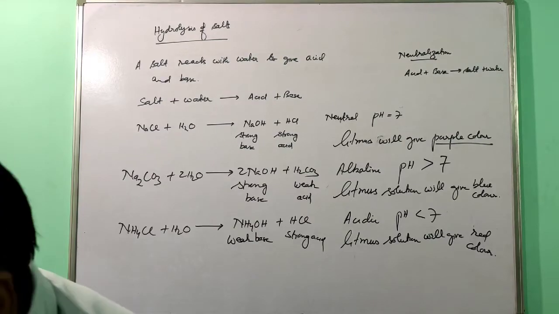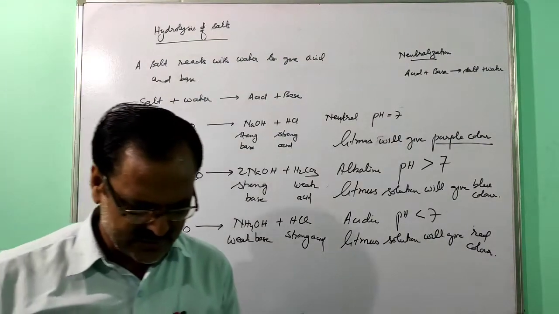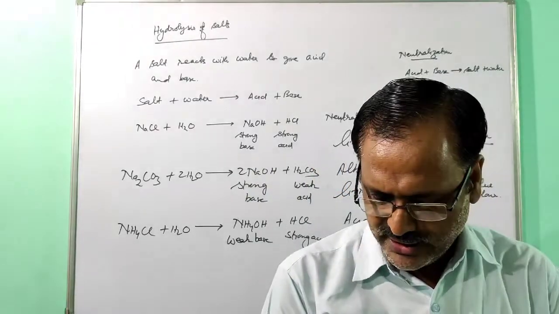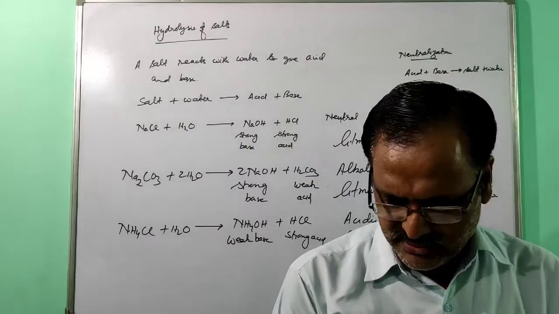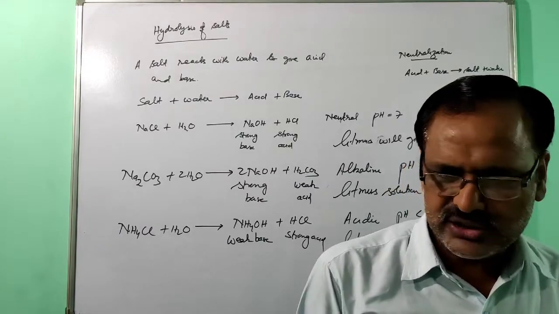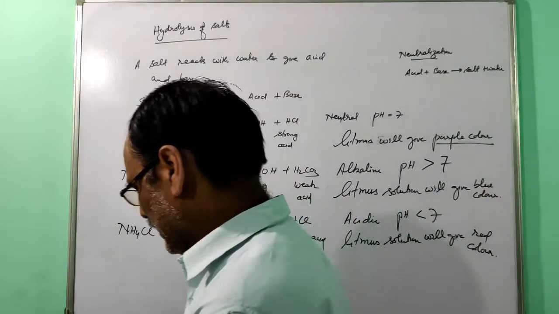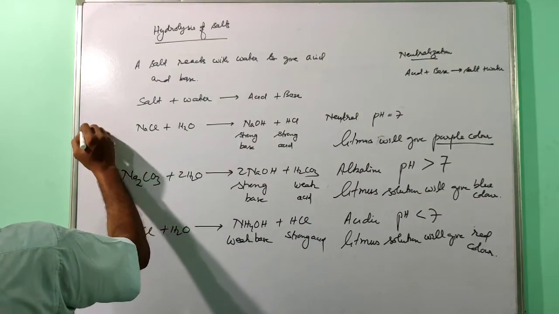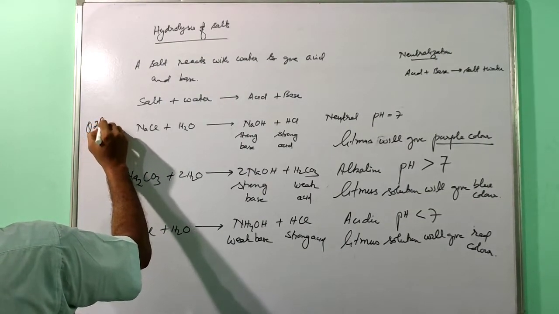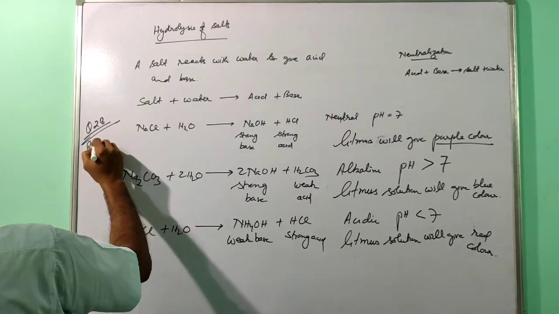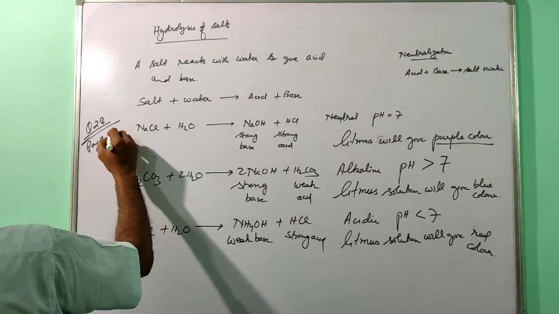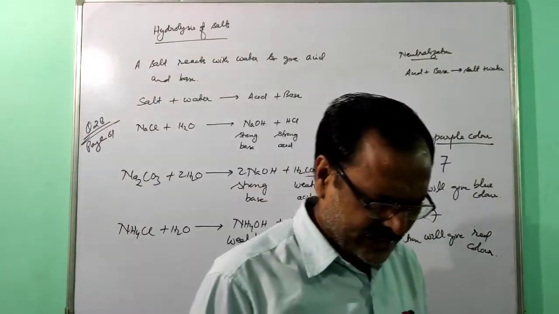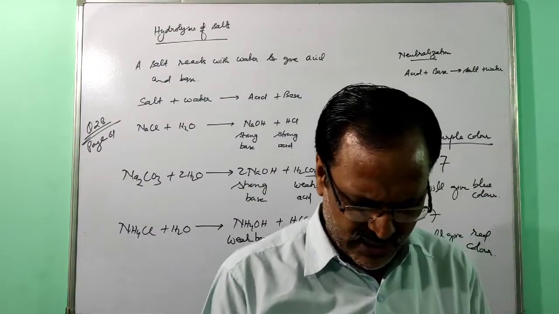In your book, it is given on page number 56, that you can follow. And here, see question number 28 on page number 61. It asks what will be the effect of each of the following solutions on blue litmus.